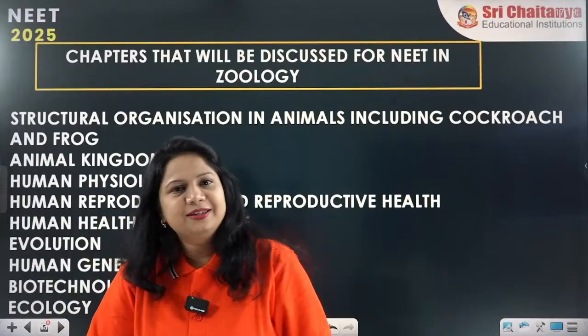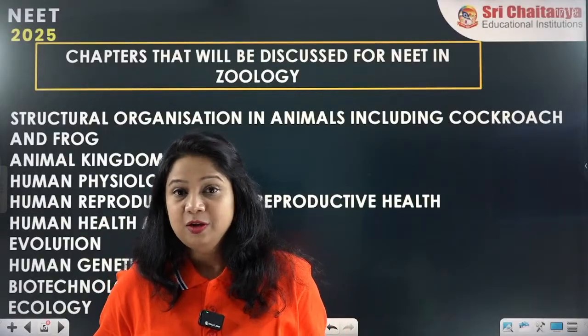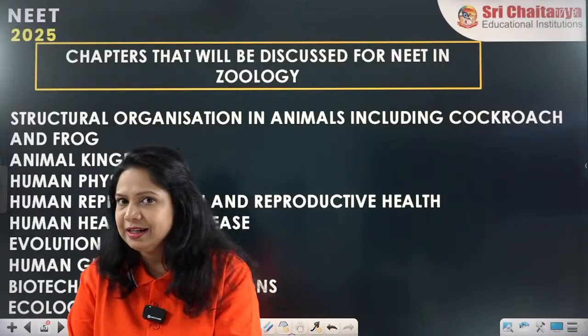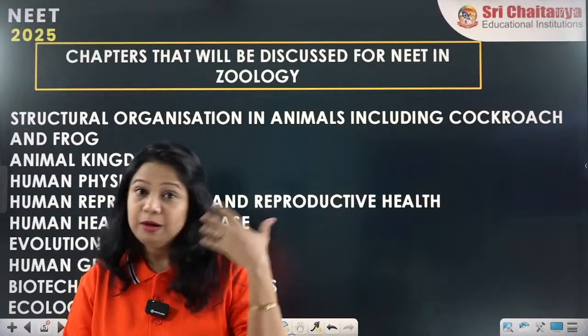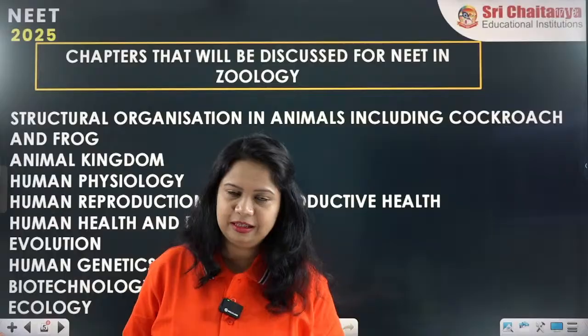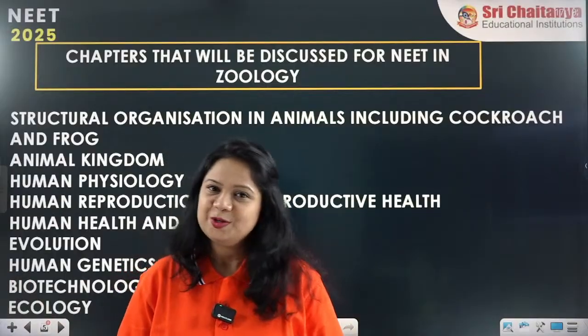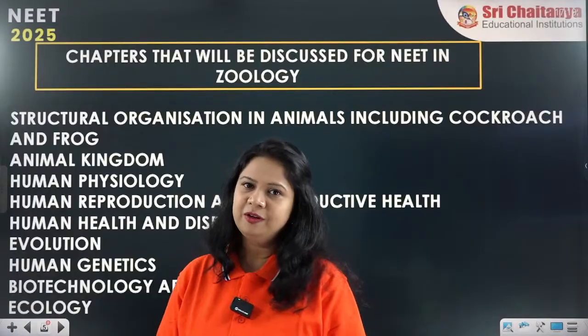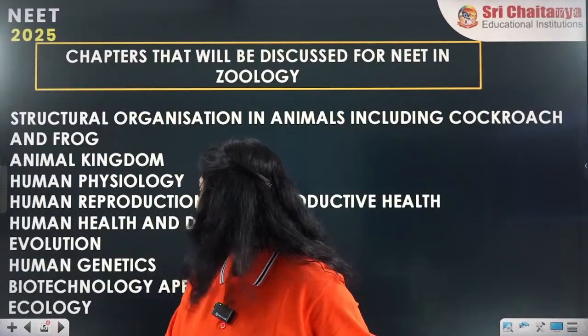We will be seeing how unicellular structures are converting themselves into multicellular, and multicellular structures are becoming more and more complex, and finally we are here in the form of the human body. So yes, evolution is one of the most important and the toughest parts of the whole biological system.